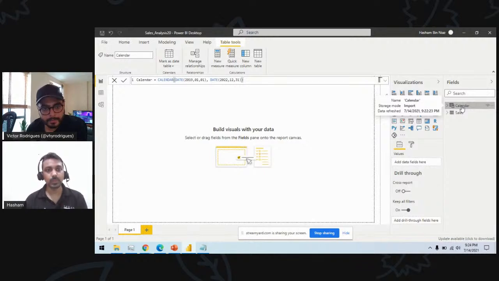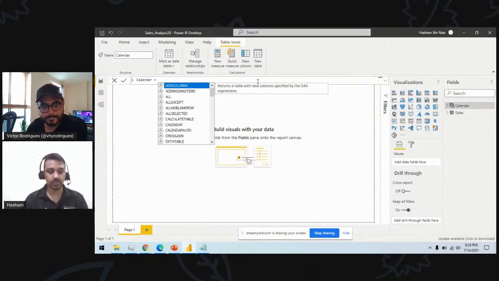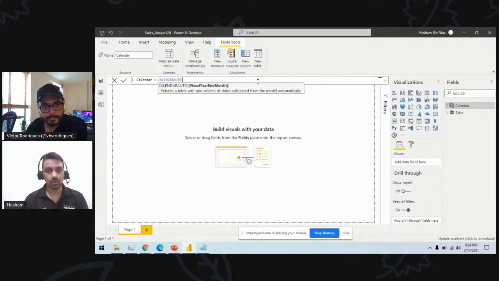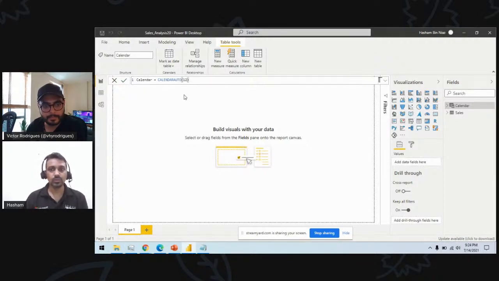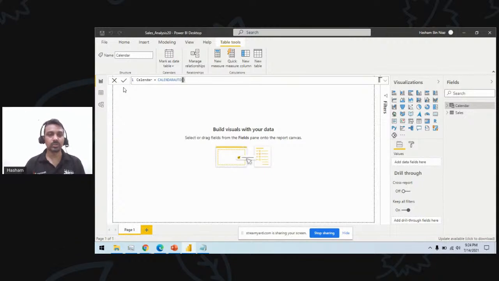For the purpose of simplicity I'm using this approach, but there is another way. If I want, I can just click here. Without providing any date, I can use calendar auto, which uses the minimum and maximum date of my model. This 12 is the fiscal year parameter, even if I don't pass it. If you want to start your fiscal year from July, I can use 6. Or if you want to start your fiscal year from March, I can use 3 or 2, depending on the case.